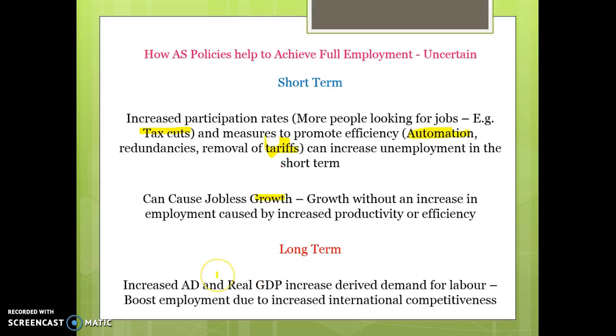In the long term, because of the lower cost of production, and this is basically always the same, it should help to boost aggregate demand because of the lower prices. That will increase the derived demand for labour and boost employment because of our increased international competitiveness.